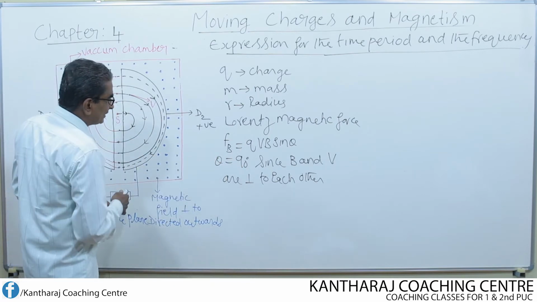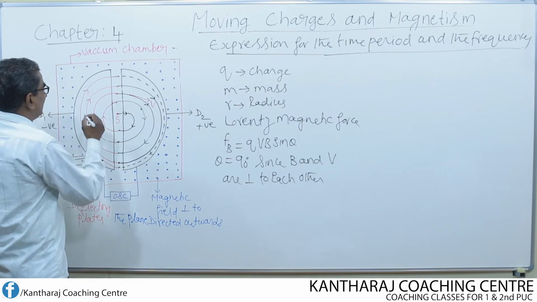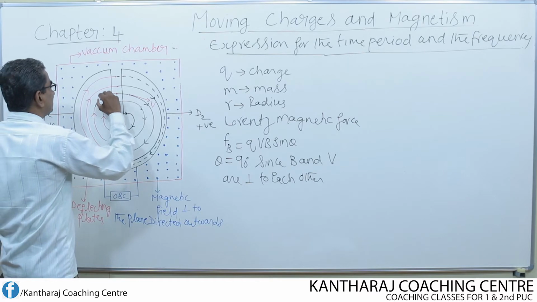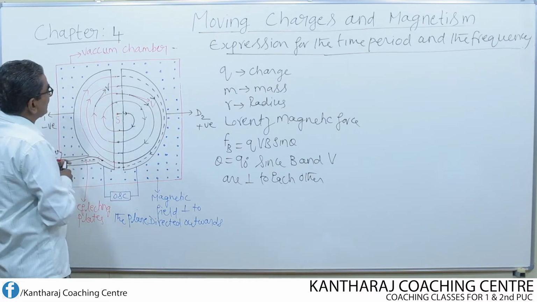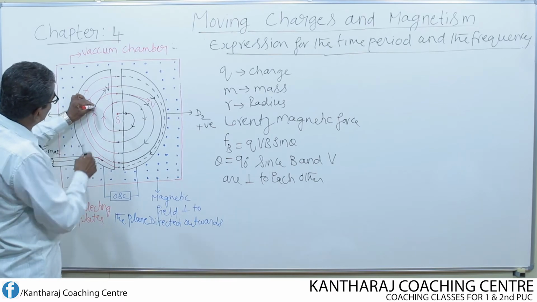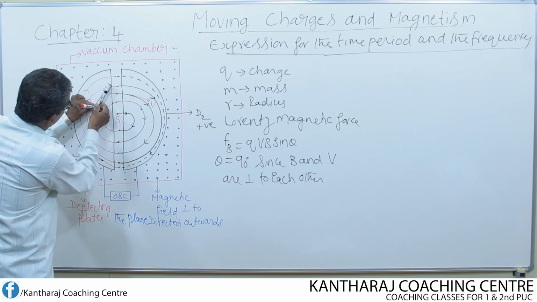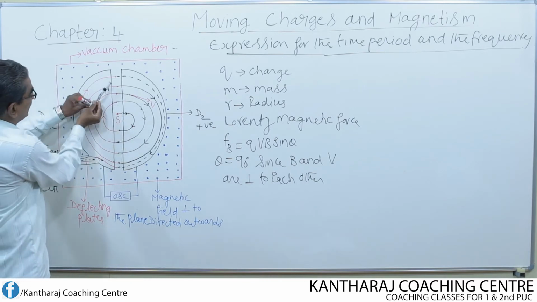We can check this once again at some other point. Say for example here, suppose the charged particle is at this position, what is its direction of velocity? It is tangential. So, if this is the direction of velocity, then this will be the direction of the magnetic field. Once again, the magnetic field and the velocity are found to be mutually perpendicular to each other.